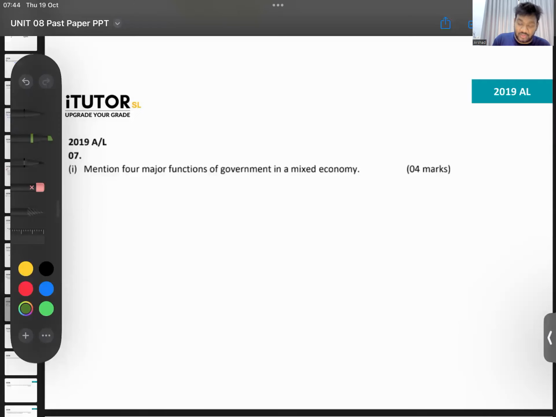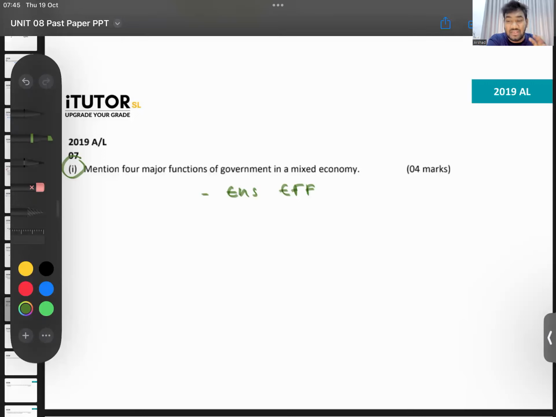Okay. So 2019 A-levels, question number 1. This is the same thing. Mention 4 major functions of the government in a mixed economy, the ones that we discussed. What are the major functions? I'm not writing the whole thing, I'll just say this. We did this before. One major function is to ensure efficient allocation of resources.